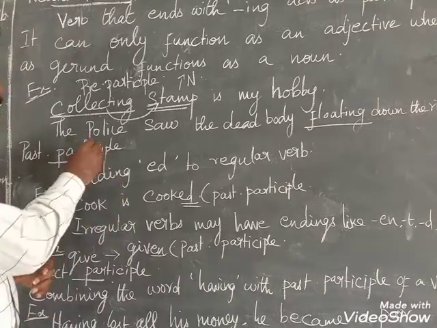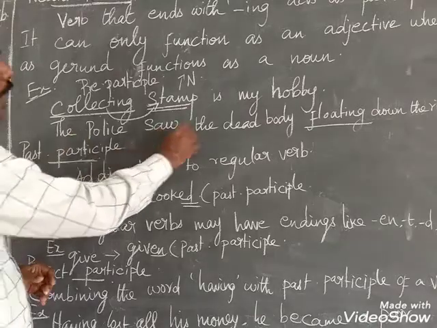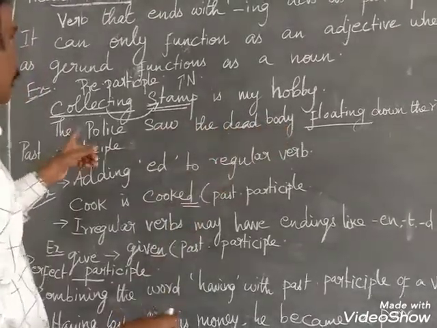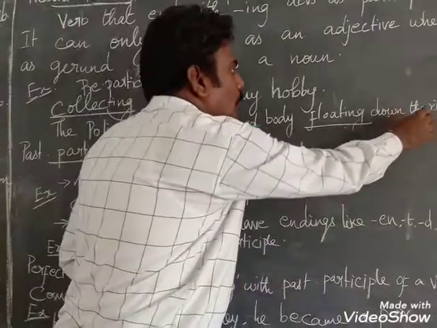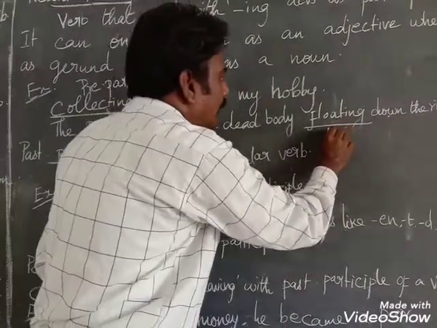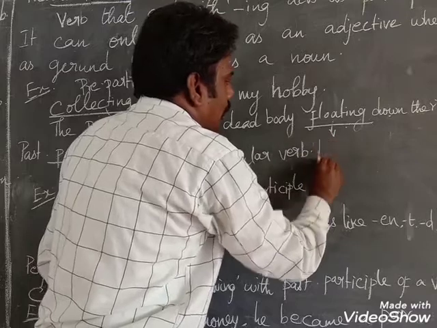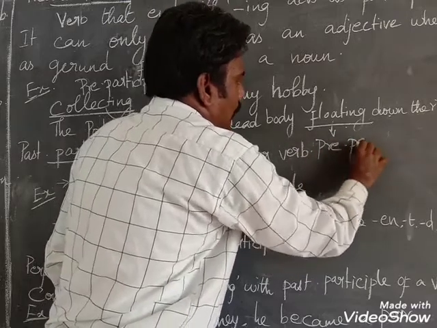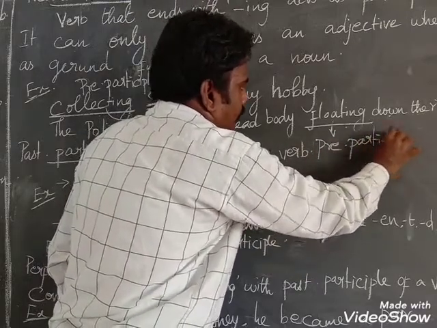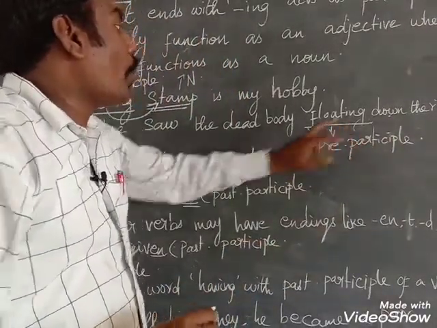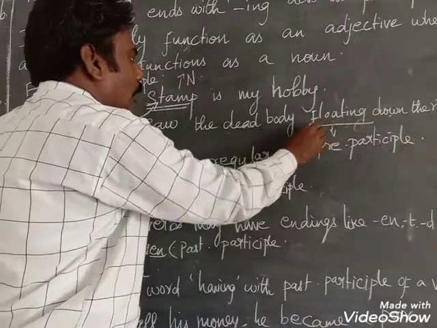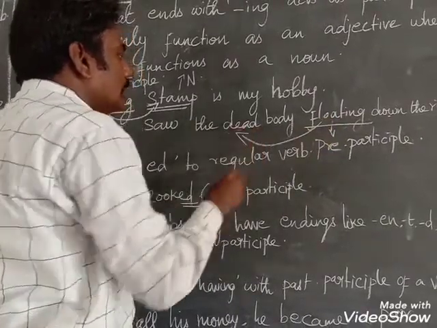Next one. The police saw the dead body floating down the river. So here floating is a present participle. Why? Because it describes the noun, the dead body.